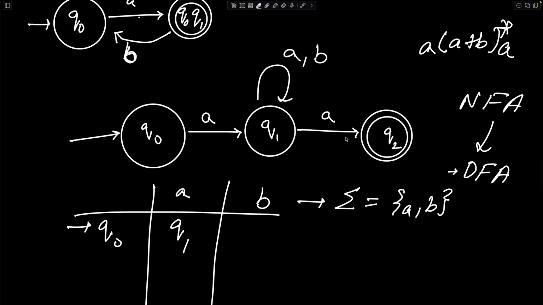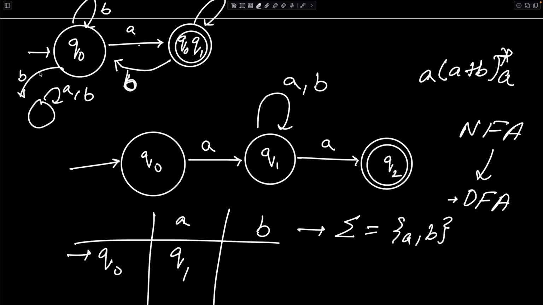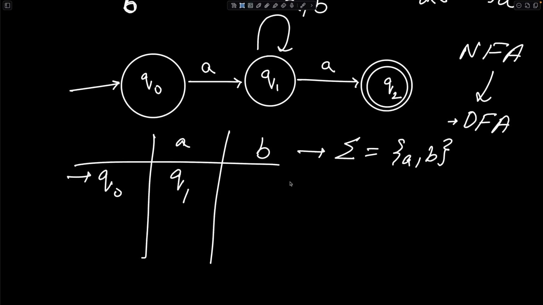A dead state, mind you, is a state from which there is no return, right? So if I were to do this over here, that is a dead state introduction. If a B transition were to be made over here, this is not an end state, so the string would not be accepted, and from over here any A and B combination is played out and the state remains unchanged, right? So that is what we call a dead state. Over here we will represent it by phi. Basically we got to a dead state because B was not defined.